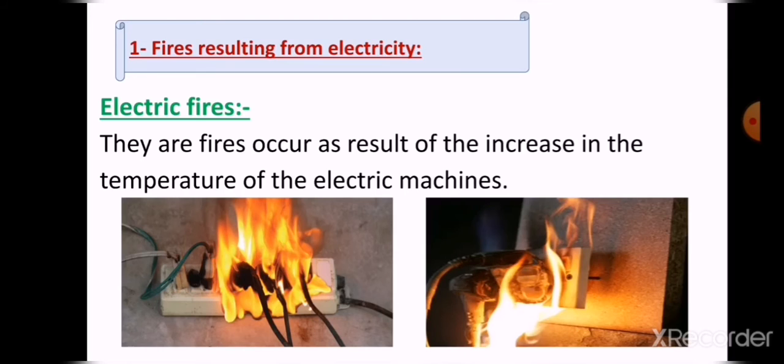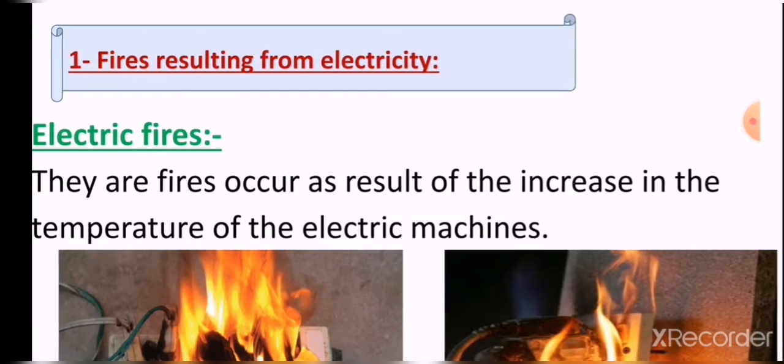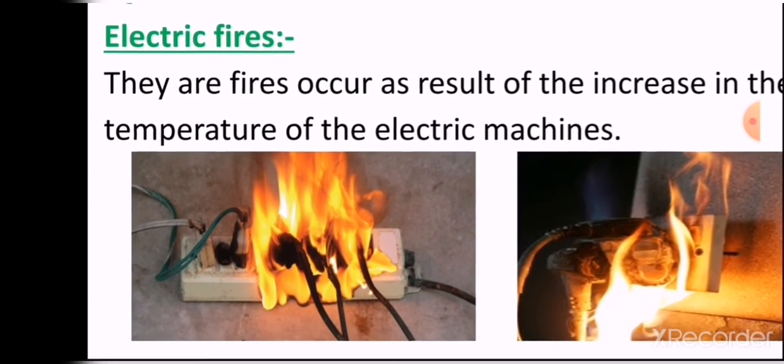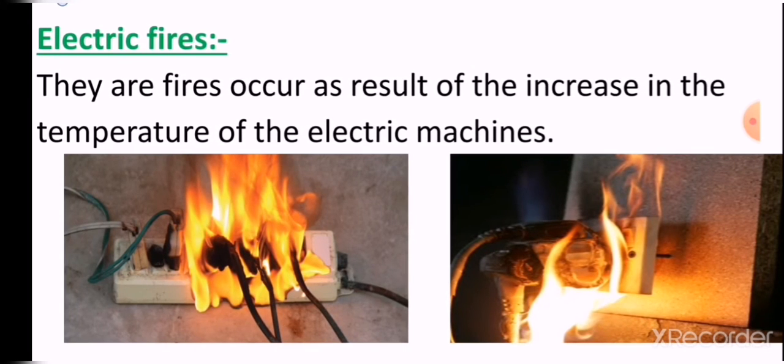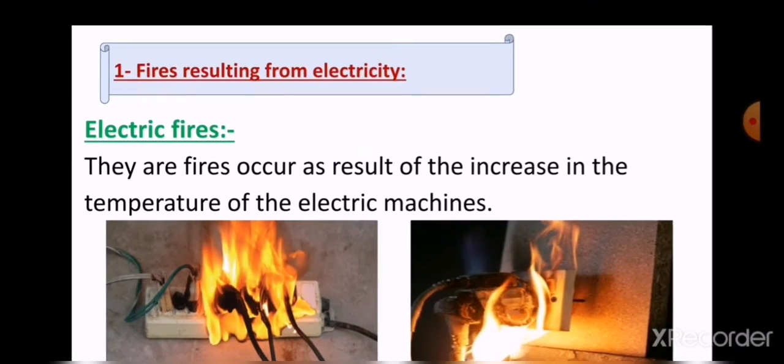Electric fires are the fires that occur as a result of the increase in the temperature of the electric machines, like these pictures. They are the fires that happen as a result of the increase in the temperature of the electric machines.